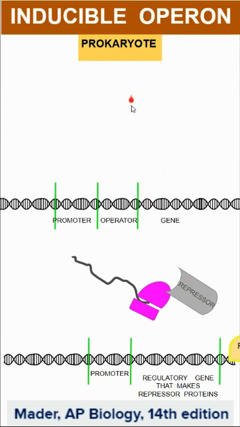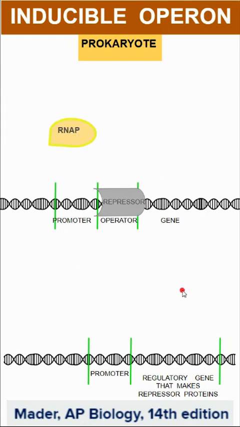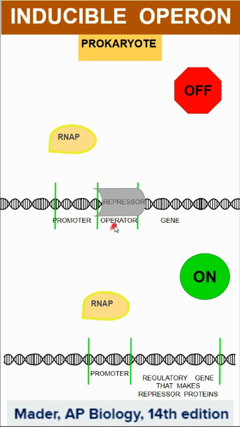So we looked at this inducible operon where the repressor sits on the operator and RNA polymerase cannot bind. So in inducible operons, the functional structural genes are off unless an inducer removes the repressor.